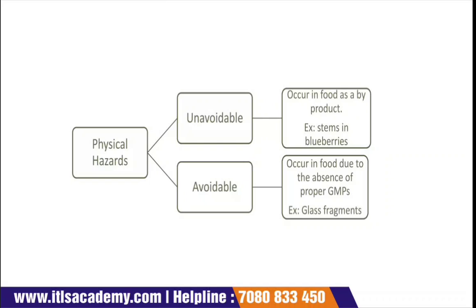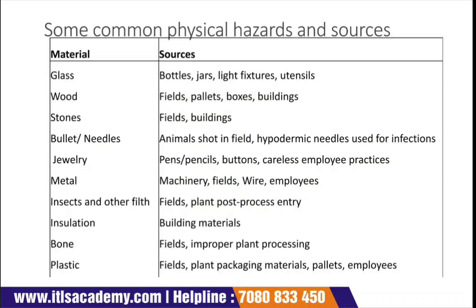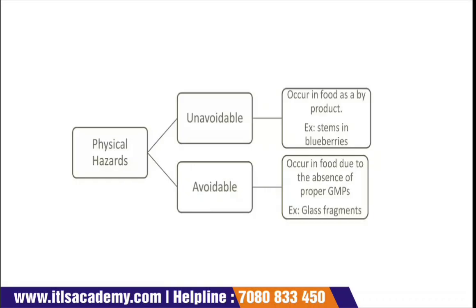So again, unavoidable means stems in blueberries are unavoidable, but if they are there, they lead to a physical hazard. Okay, apart from that, avoidable means the hazard occurs in food due to the absence of proper GMPs. Every food industry should abide by the GMP guidelines, because these guidelines are very important whenever the safety of food is concerned.